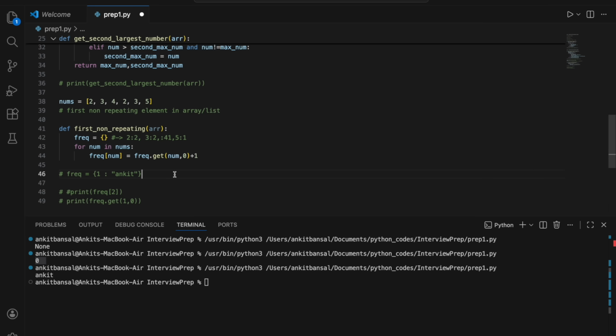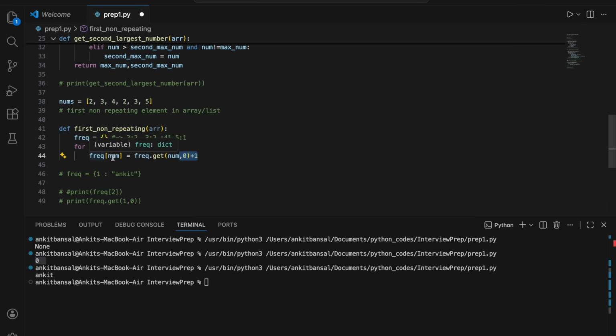So what I'm saying is check if num is there or not in this dictionary. Initially in the first loop, is 2 there or not in this dictionary? Initially it is empty, so it is not there, so it will give me 0 and I will increase the count by 1.